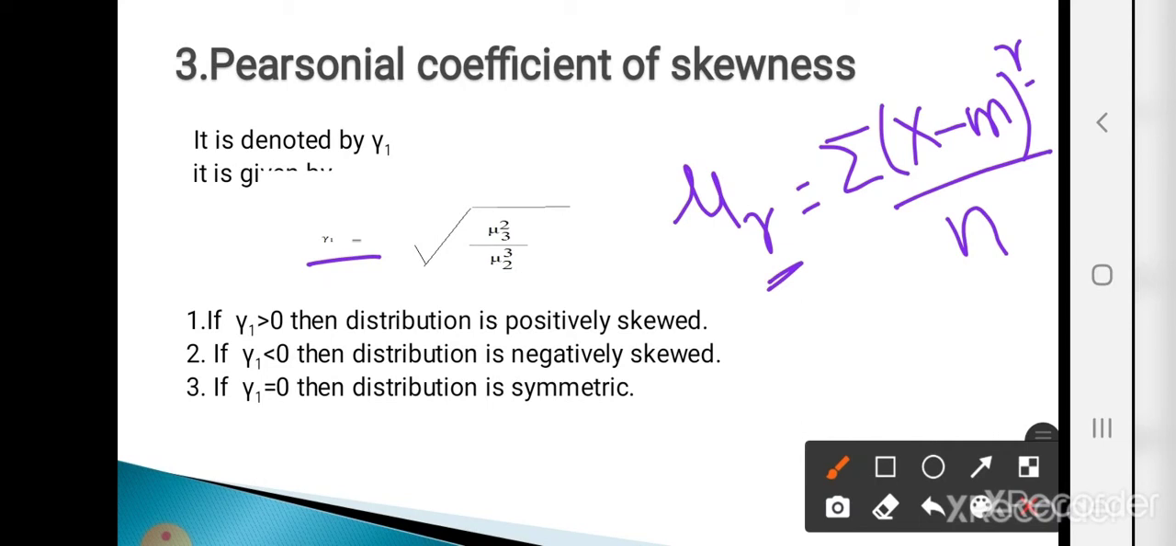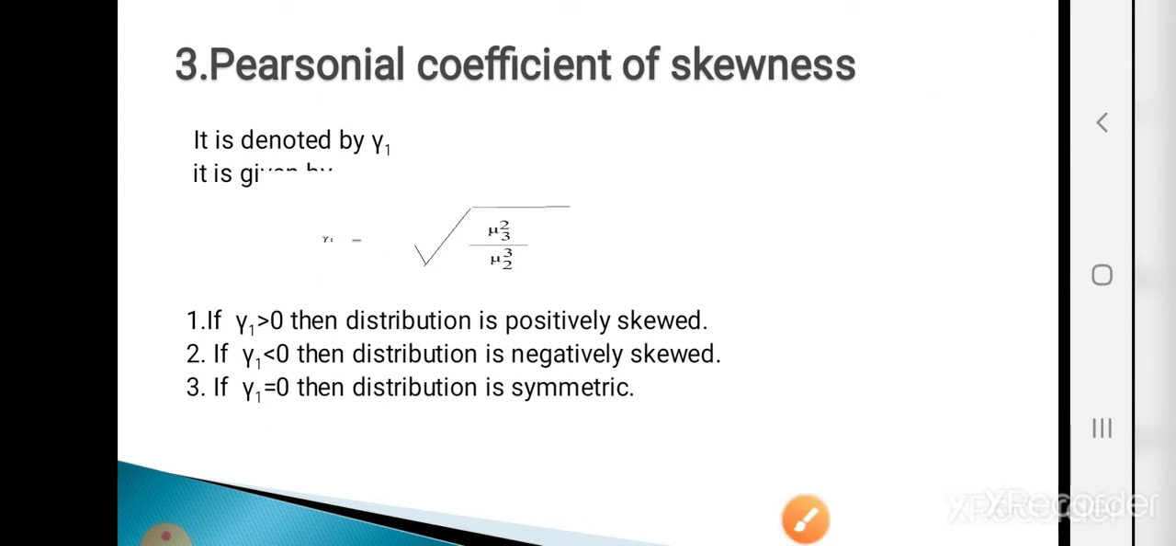If gamma 1 is greater than 0, then the distribution is called positively skewed. If gamma 1 is less than 0, then it is called negatively skewed. And if gamma 1 is equal to 0, then the distribution is called symmetric.